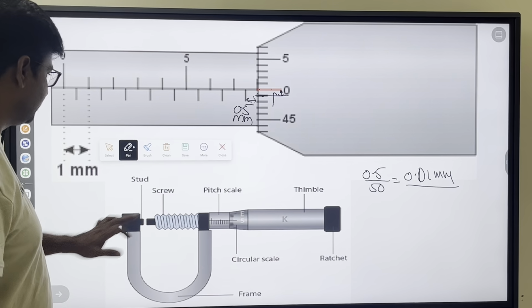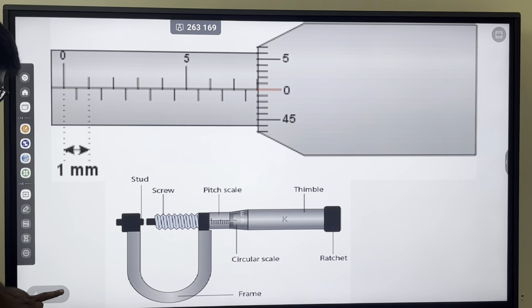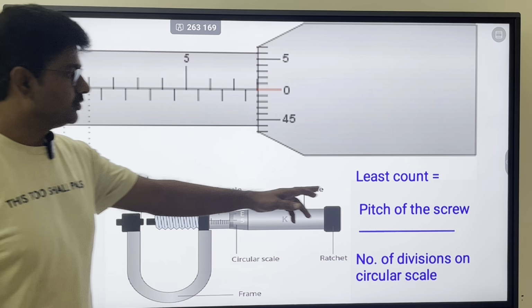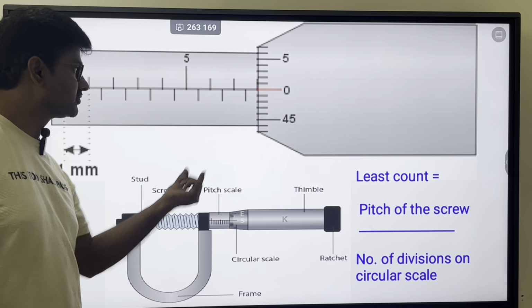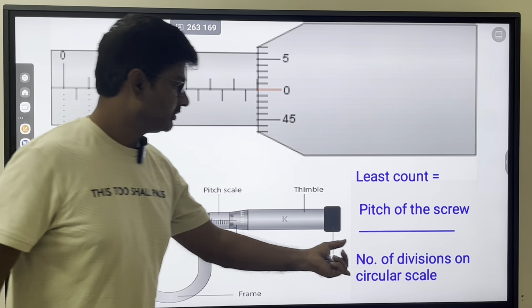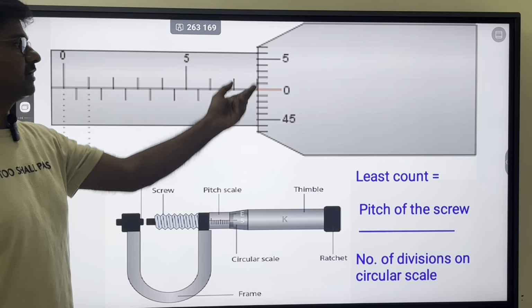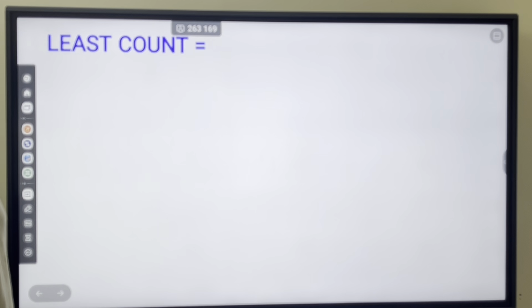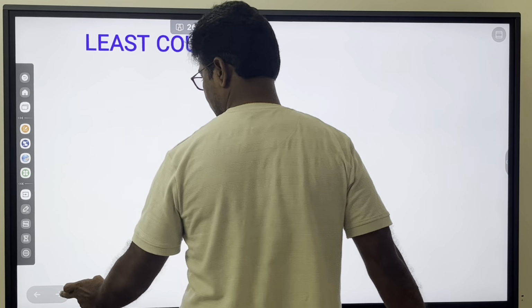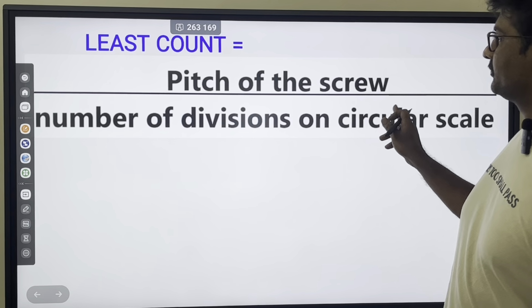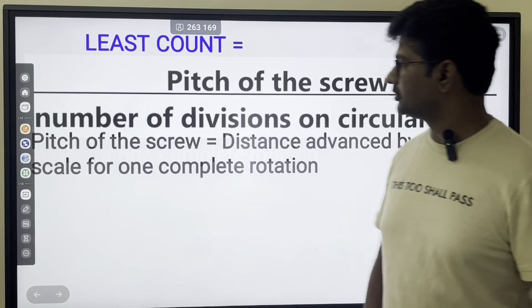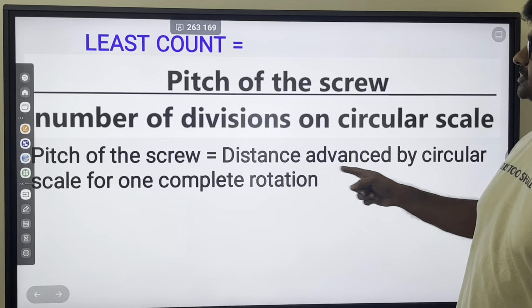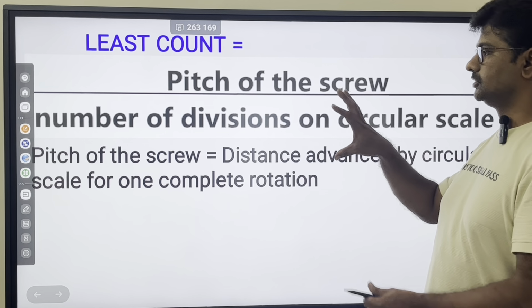So let us see in detail what it is. So what is the least count? Pitch of the screw, how much it is advancing, the pitch of the screw, based on it will advance by number of divisions on the circular scale. So least count is pitch of the screw by number of divisions on the circular scale. What is pitch of the screw? How to find pitch of the screw? Distance advanced by the circular scale for one complete rotation, as I told you earlier.